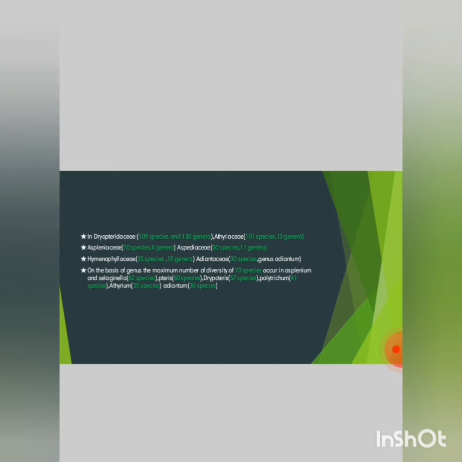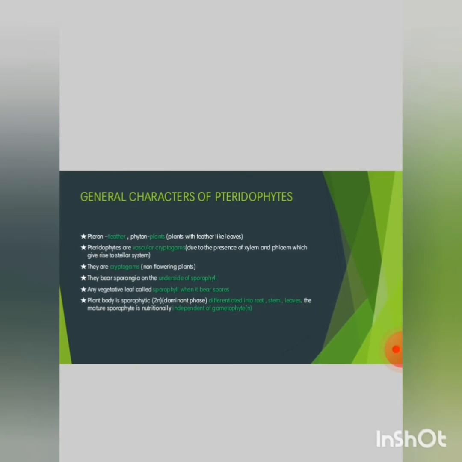In Aspleniaceae, 70 species and 4 genera are present. In Aspidiaceae, 50 species and 11 genera are present. In Hymenophyllaceae, 35 species and 10 genera are present. In Adiantaceae, 30 species and genus Adiantum. On the basis of genus, the maximum diversity of 70 species occurs in Asplenium, Selaginella 62 species, Pteris 60 species, Dryopteris 57 species, Polytrichum 41 species, Athyrium 35 species and Adiantum 30 species.